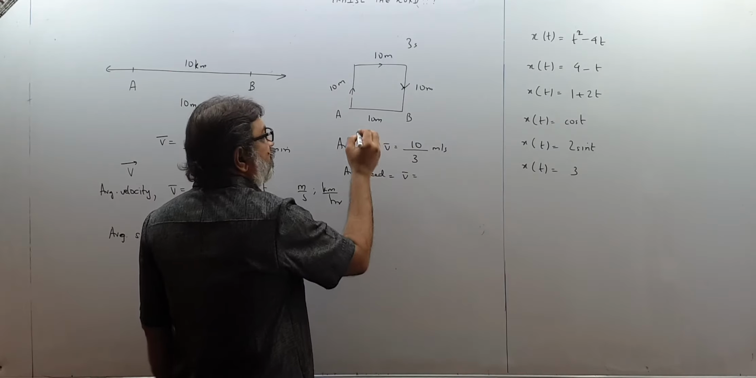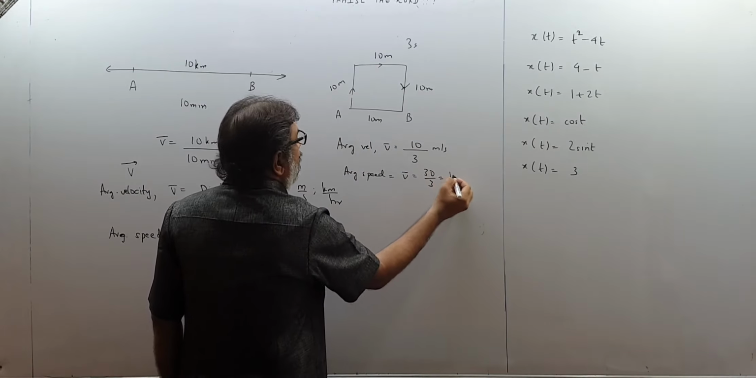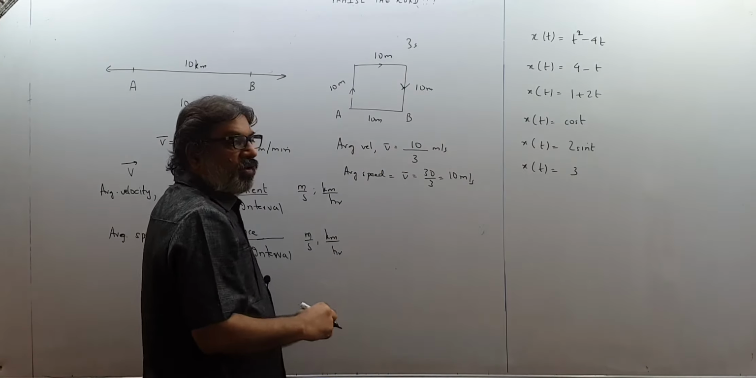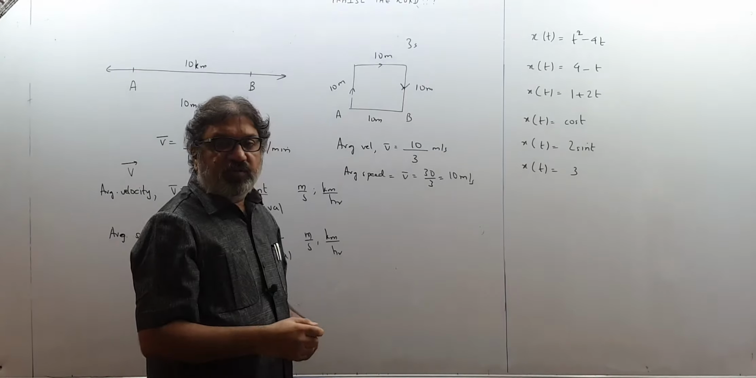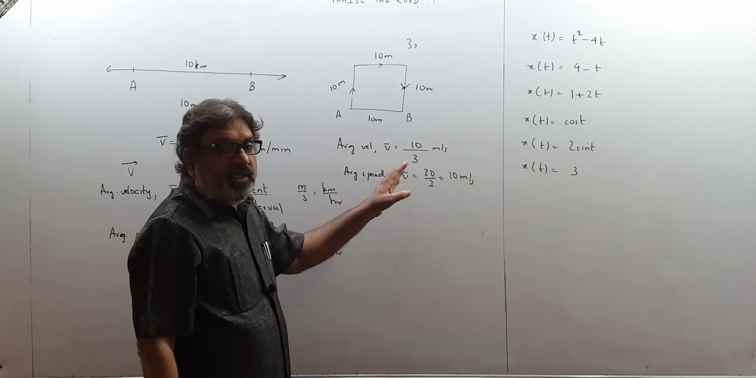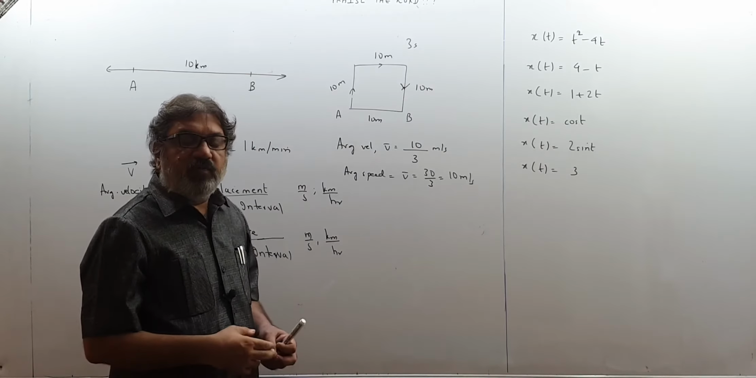And if I talk of average speed, that will be v bar equal to distance upon time. Distance will be 30 upon 3, that will be 10 meter per second, because time is still 3 seconds only to go from A to B. Time interval has not changed. So you can see average velocity and average speed are not always the same, because displacement and distance are not always the same.